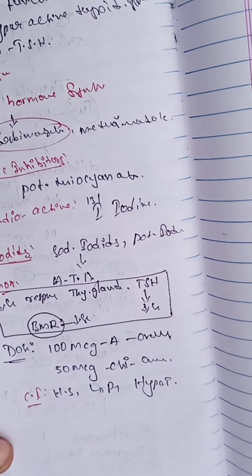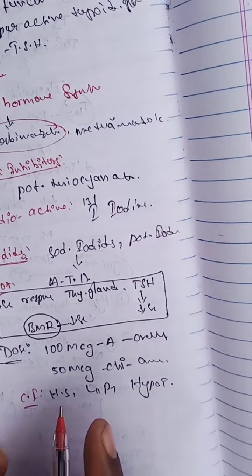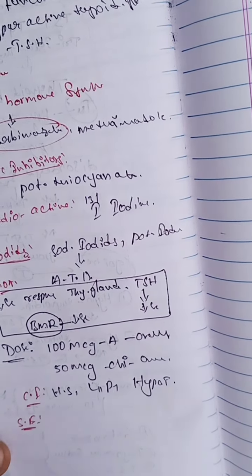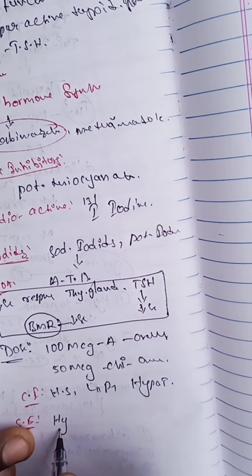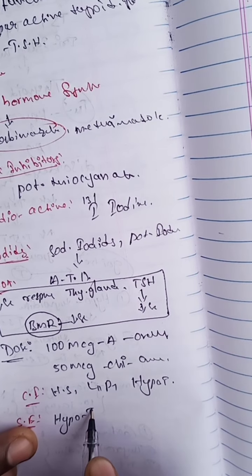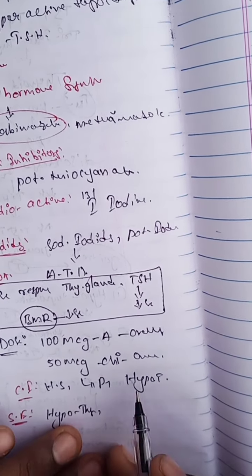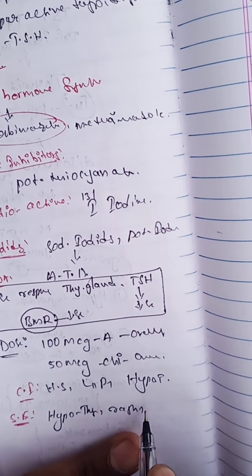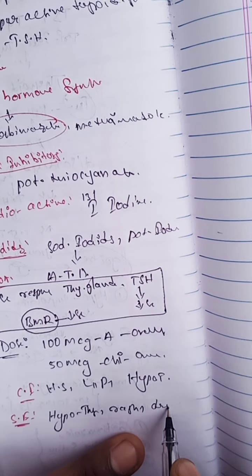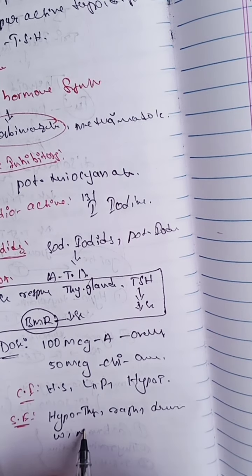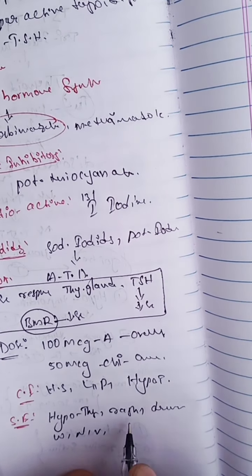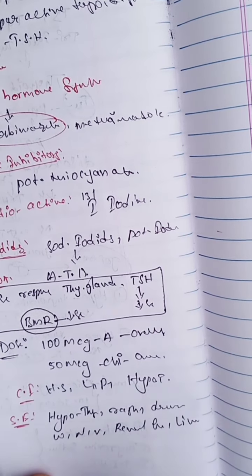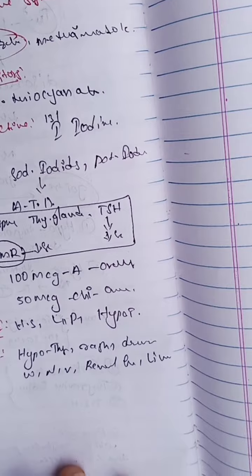The next, what are the side effects of this drug? It produces hypothyroidism, skin rashes, drowsiness, weakness, nausea, vomiting, and renal failure. Renal failure and liver failure also occur. These are the side effects of this drug.